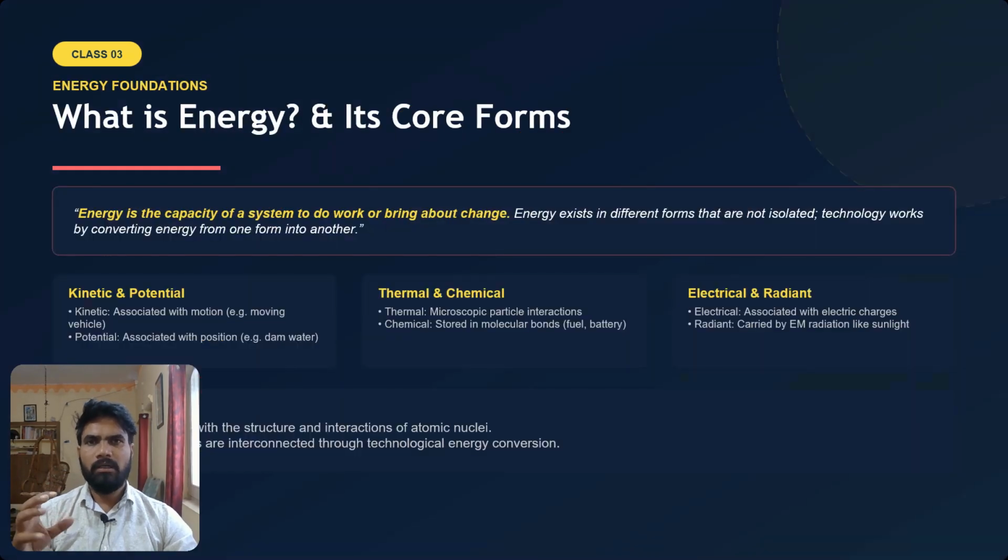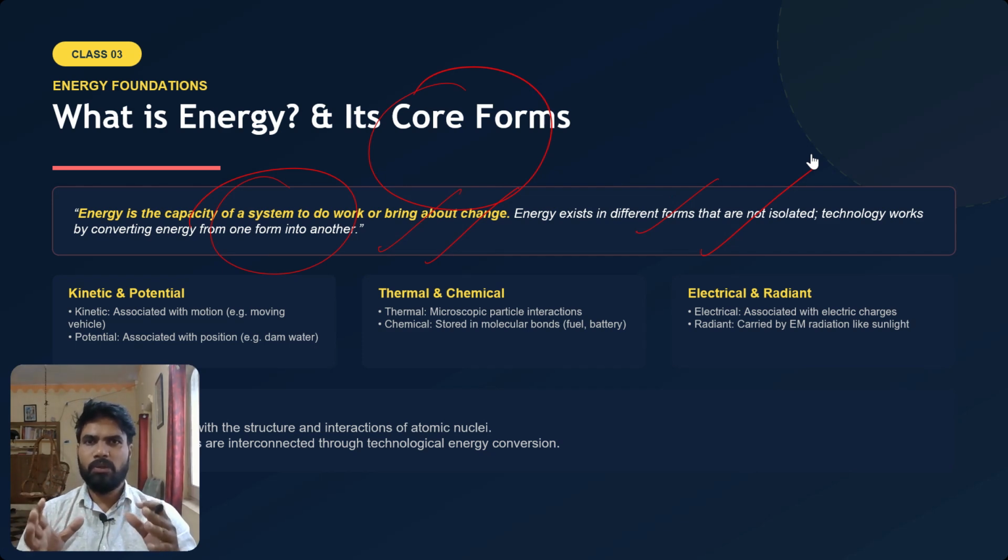Now we see the proper definition. Once again, we will see the definition of energy and its core forms, in what forms you will get energy. Just before, we have seen energy is the capacity of a system to do work or bring about change. That's how you can define energy. Further, energy exists in different forms that are not isolated. They are not separated from each other.